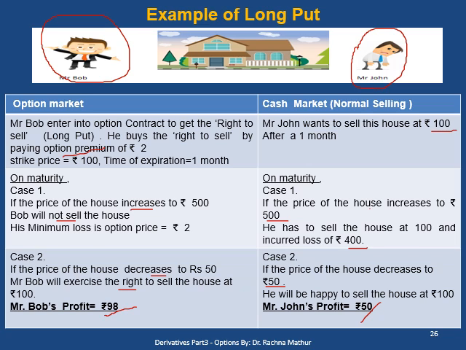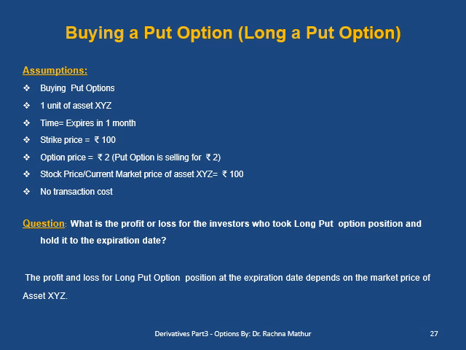So here we can see that Mr. Bob is getting a loss of only 2 rupees if the price in the market increases, and his loss is limited to the option premium, while he has unlimited profit if the price of the market decreases. Now let us see buying a put option, or long a put option, with the help of another example.